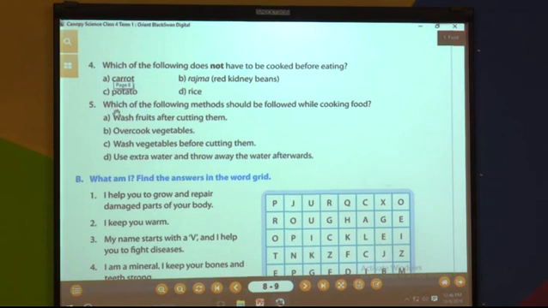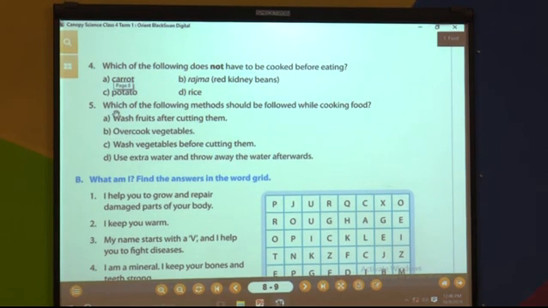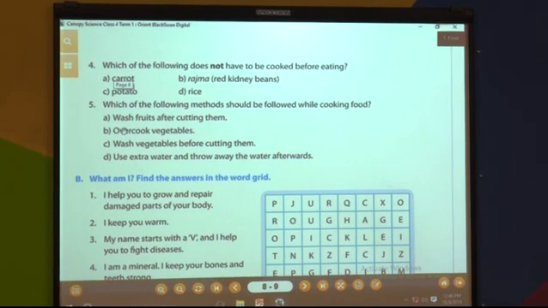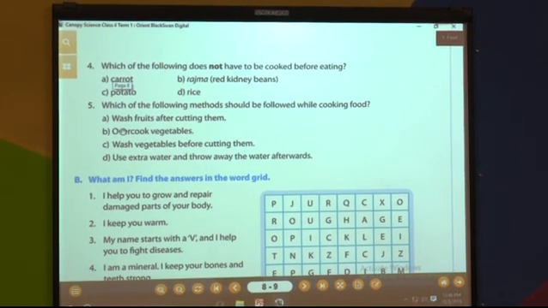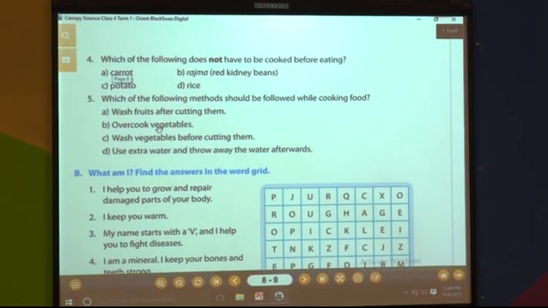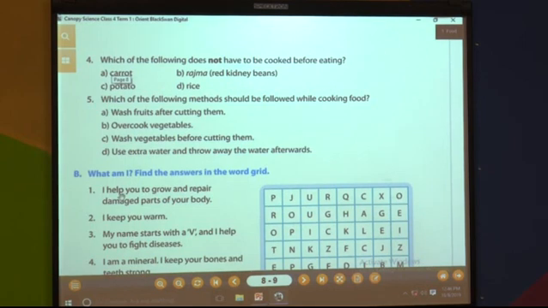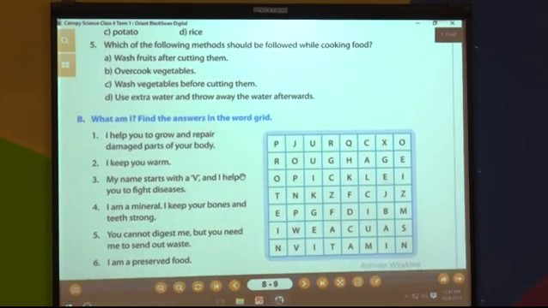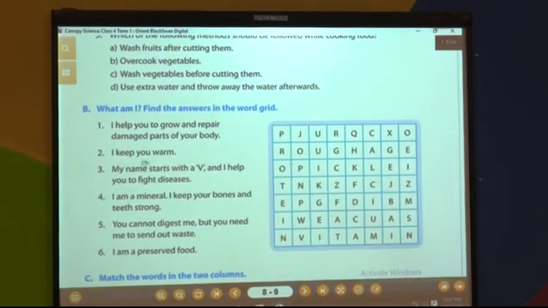Next question is, everybody should read along with teacher. Which of the following methods should be followed while cooking food? See, wash fruits and vegetables after cutting. Yes, it is wrong. Overcooking vegetables also wastes the nutrients. Wash vegetables before cutting them. So the correct answer is wash vegetables before cutting them. Now we will find out the next question answers.